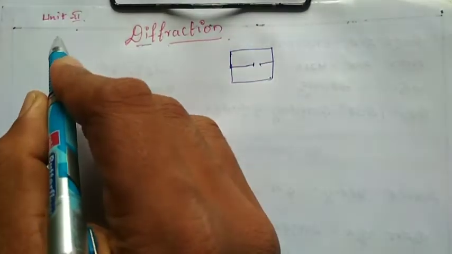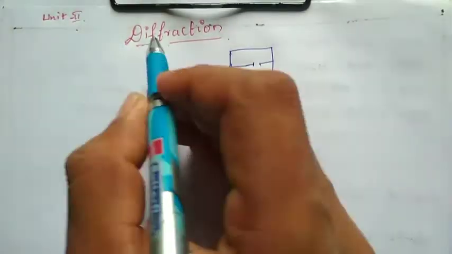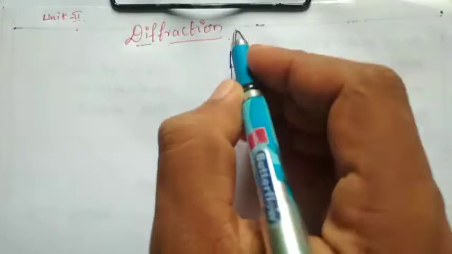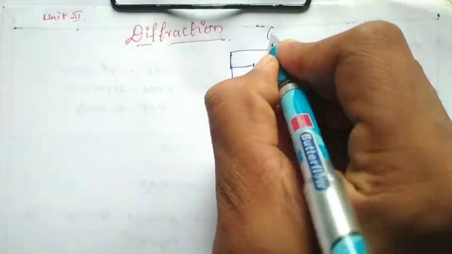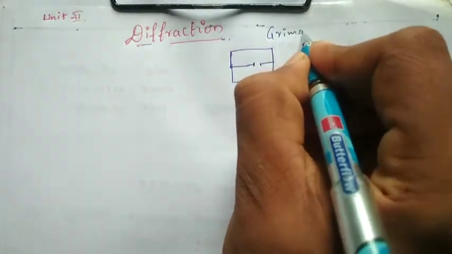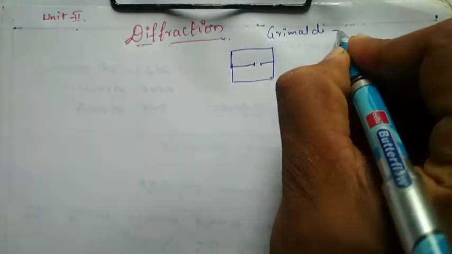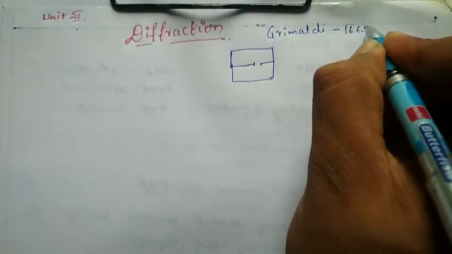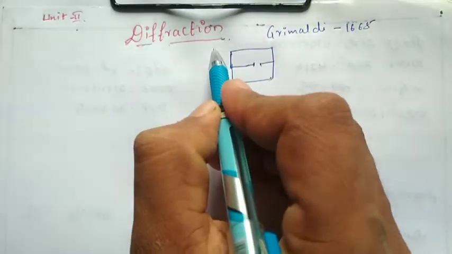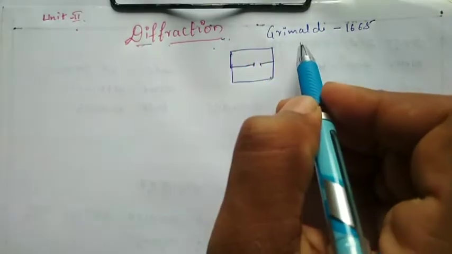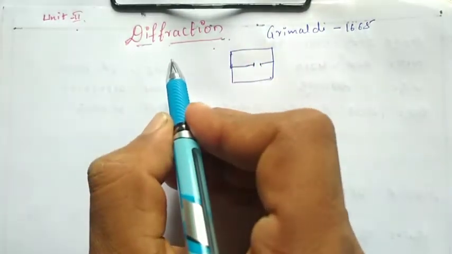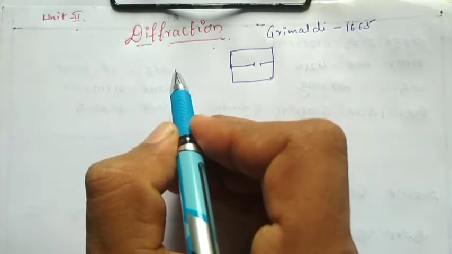Dear students, today I have to discuss unit number 2, diffraction. This diffraction phenomenon was first observed by the scientist Grimaldi in 1665, and after that, diffraction was clearly explained by Fresnel. So first we have to know what we mean by diffraction.